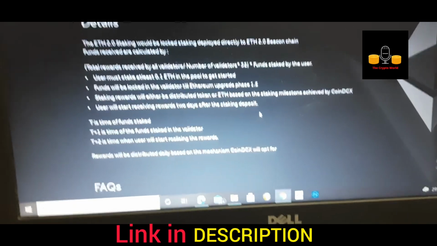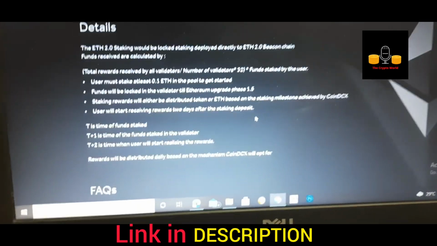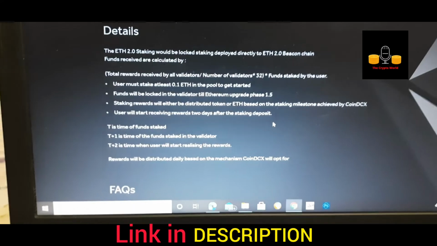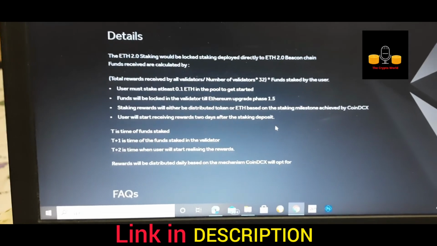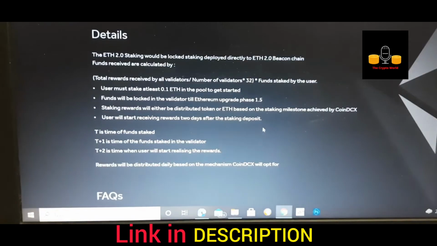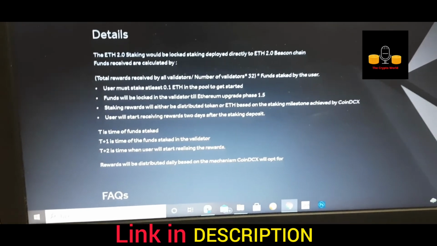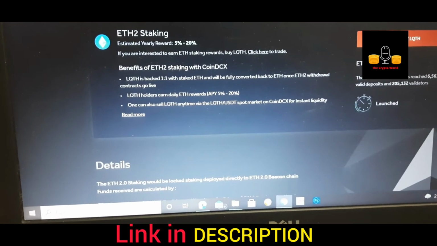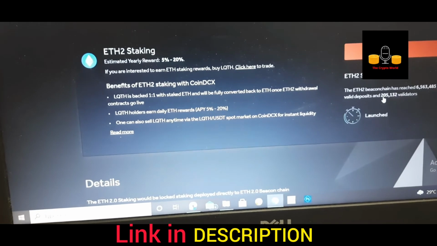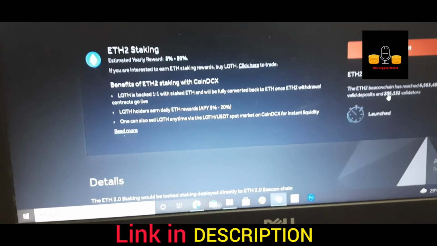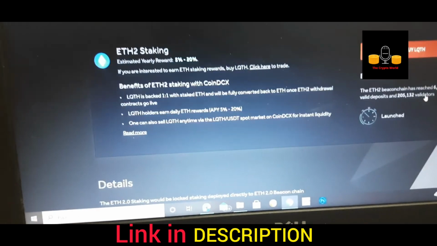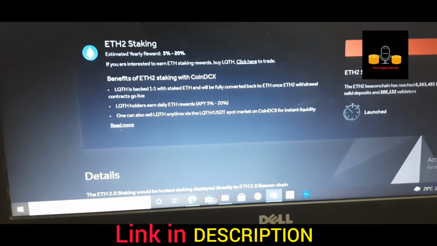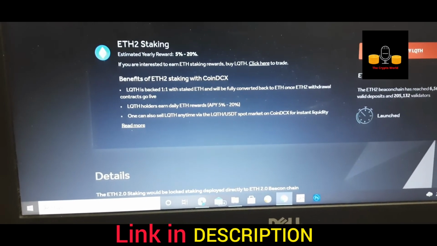Now what happens is that whenever you stake the Ethereum that you have in your CoinDCX wallet, it goes to CoinDCX. Then they wait until they have contributions totaling 32 Ether, and only then will the validator be formed. So they have to wait to get the total 32 Ether. And see here, you can read that there are now 2,05,132 validators. The previous night I saw this, it was 2,04,000 something. So 1,000 validators have increased.